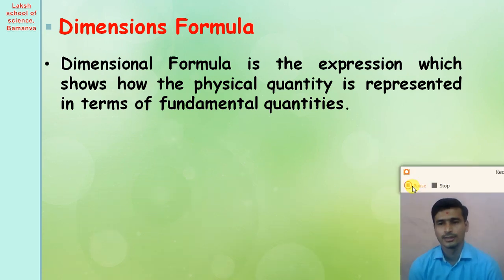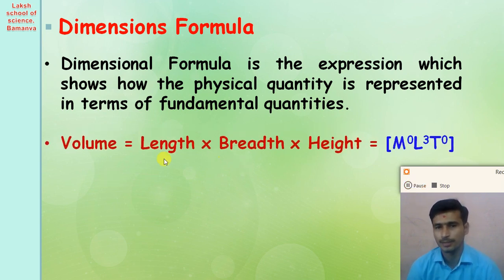So dear student, let us take some examples of how we can derive the dimensional formula of different physical quantities. For example, suppose you want to find the dimensional formula of the volume. We know that the volume is equal to length multiplied by breadth multiplied by height. Here the length has dimension L1, breadth has L1, and height has L1.